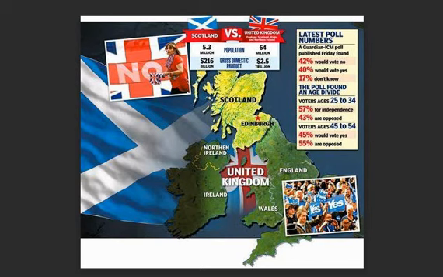Now, the largest country within the United Kingdom is England. The second largest country is Scotland. Third largest, I think, is Wales in terms of population now, not land area. And then the smallest is Northern Ireland. The Republic of Ireland is a separate country. It's not part of the United Kingdom. Okay, so these are the poll numbers, as you can see from your screen. Just take your time and read that.